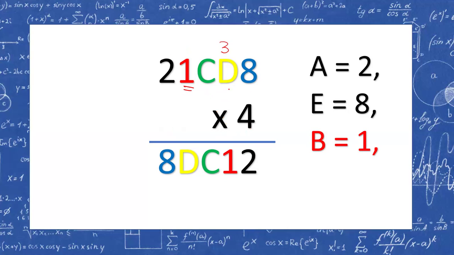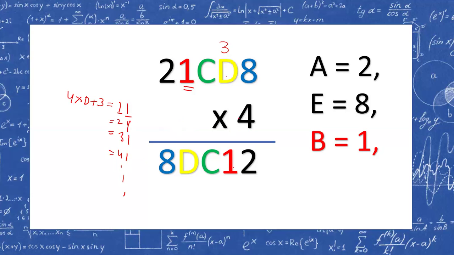We have to take a number such that we get 1 when we multiply 4 by D plus 3. So 4 multiplied by D plus 3, where 3 is carry, has to be 1 or maybe 11 or maybe 21 or maybe with some carry 31 or maybe 41 or something.